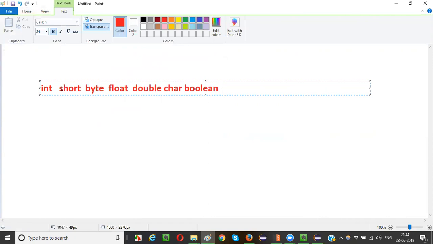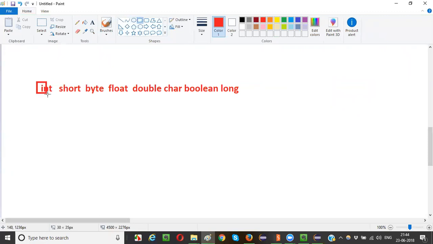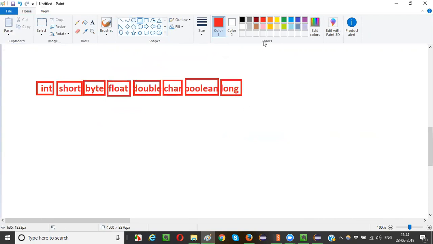One more thing is missing, it seems. What is that, guys? Int is there, short is there, byte is there, float. Long, right? Yes, correct, guys. Long. So these are the different primitive data types, right? Int is one primitive data type, short is one, byte is one, float is one, double is one. I'm just boxing it, keeping that in a box so that I can map it to the wrapper classes. Fine, guys. So these are the different primitive data types.